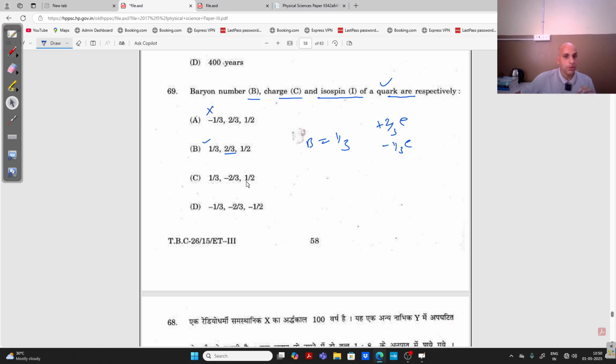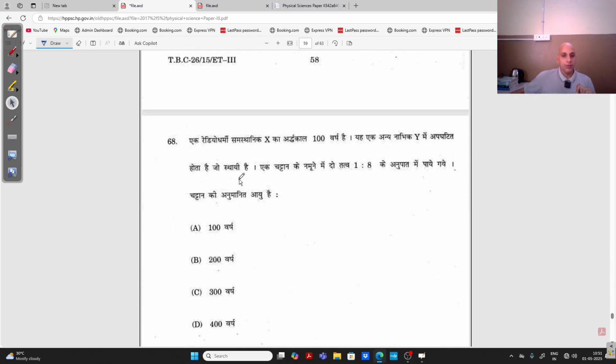So this option is deleted. This option is deleted, right? And here, for a quark, the charge cannot be -2/3 e because he is talking about the quark. For a quark it is +2/3. So the correct answer is this one, because again that option is deleted. So this is the way of deciding the answer, right? So this is about this question.